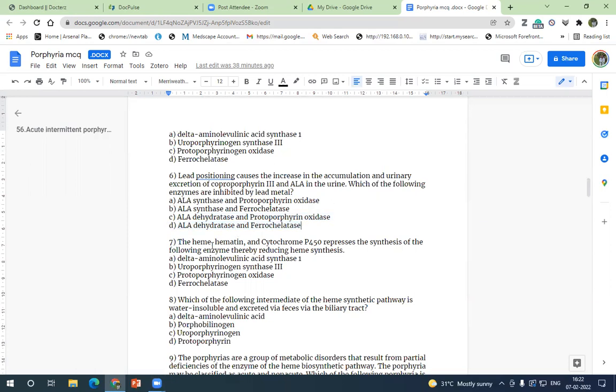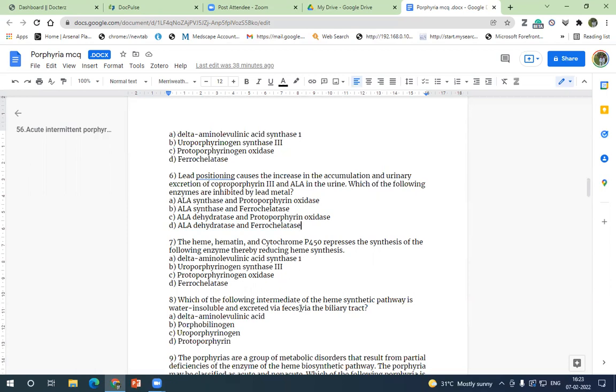Okay. So heme, hematin, cytochrome P450 represses the synthesis of following enzyme, thereby reducing heme synthesis. So they are asking your rate limiting enzyme. So which is the rate limiting enzyme? Delta ALA synthase 1. Okay.